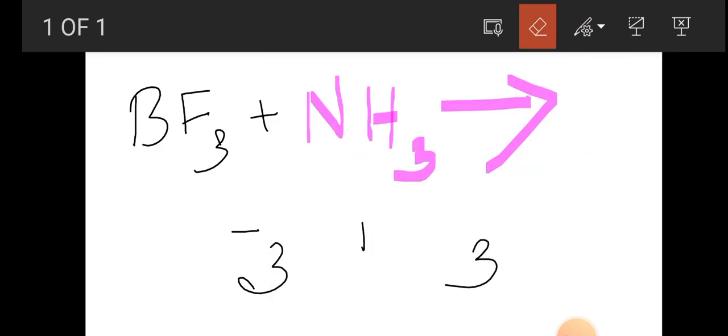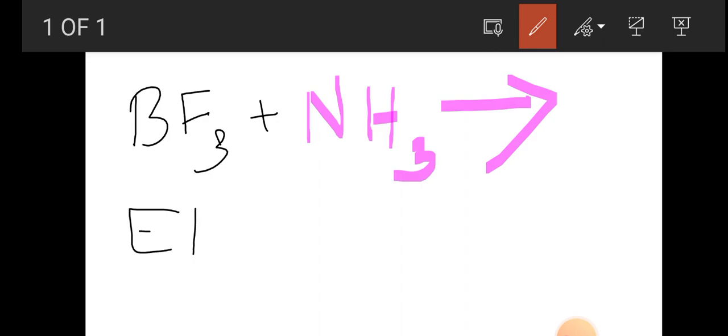Lewis acids are electron pair acceptors. Hence, they are denoted by a positive symbol. Lewis acids are electron pair acceptors, EPA, and they are denoted by a positive symbol.